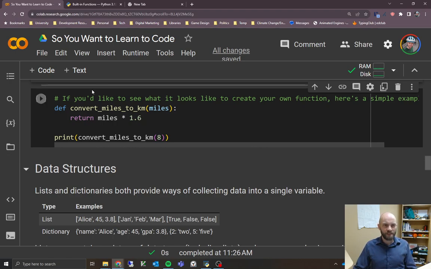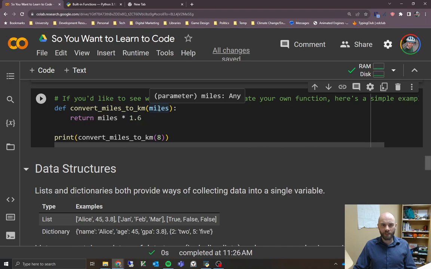The way that you do that is with this def statement. So it's like define, you're defining a new function. Then you give it the name of the function, the thing that you want to use to call it, and then an opening bracket, and then in here is any arguments you want to pass. And if there's more than one, you would just use commas to separate them.